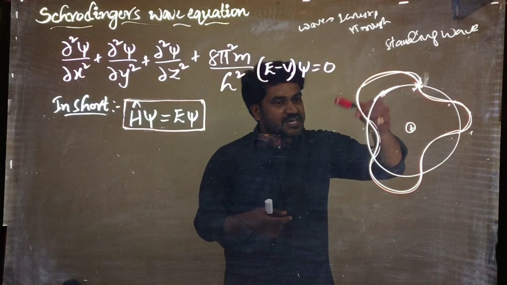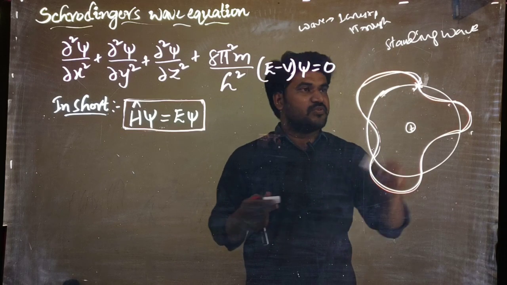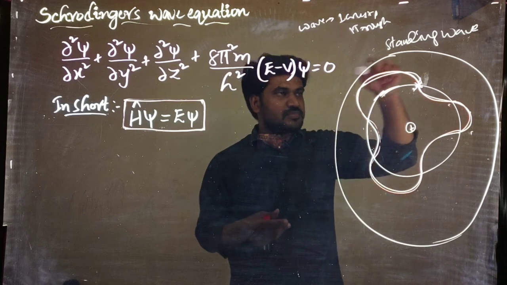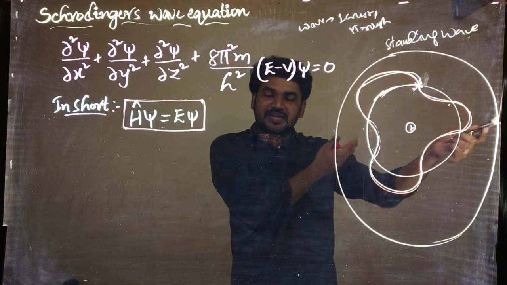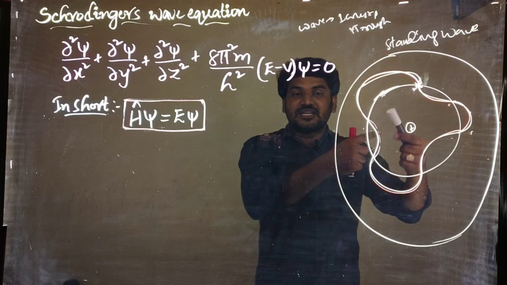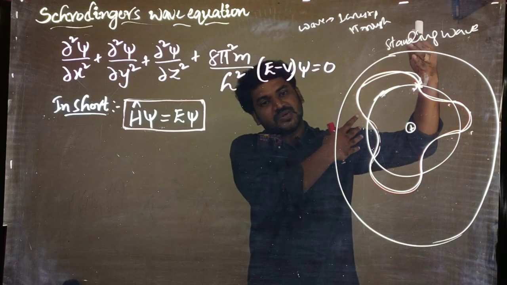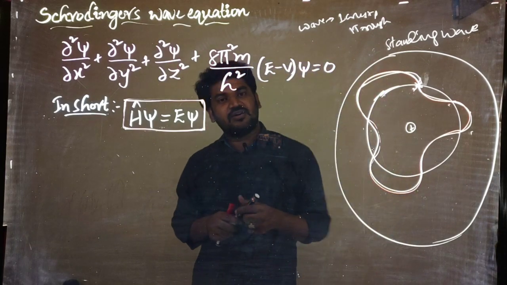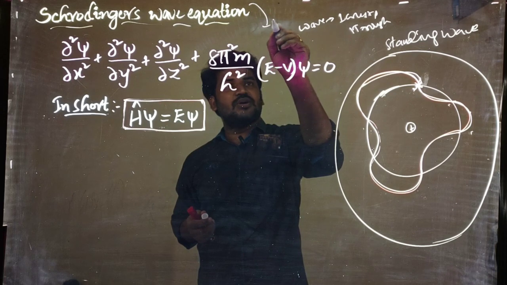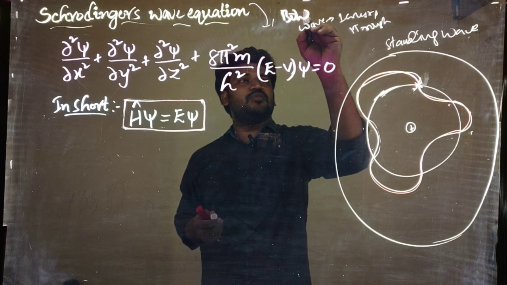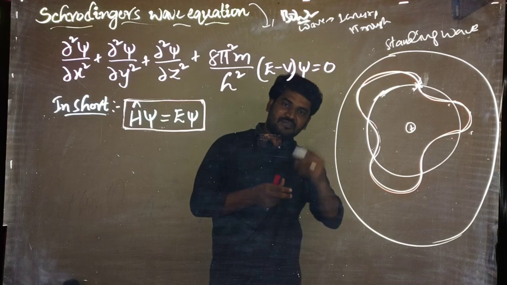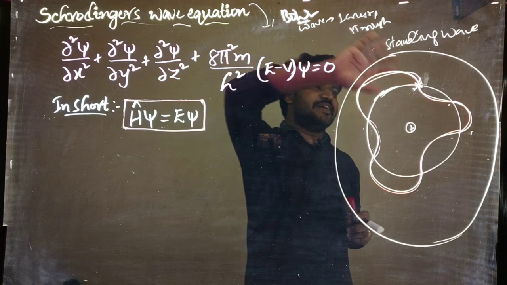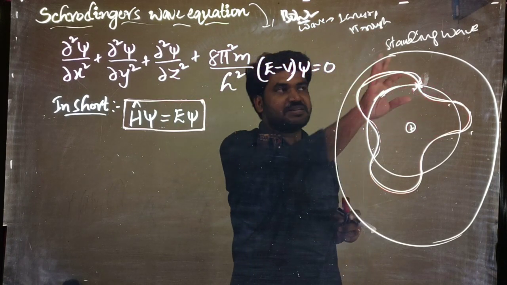If the orbit size increases, if you draw one more like this, then the number of waves may increase. Here 3 is there, then there may be 4 or 5 or 6. So as the size increases, the energy also increases. Based on this, there is another theory called the Bohr model; Bohr has given one more model of the atom, which we will discuss further. Just remember here: in Schrodinger's wave equation, he considered a particle as a standing wave.